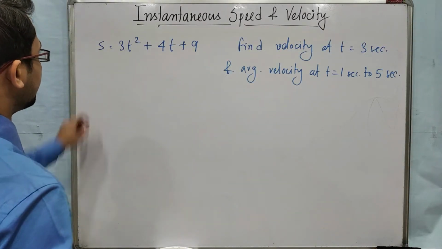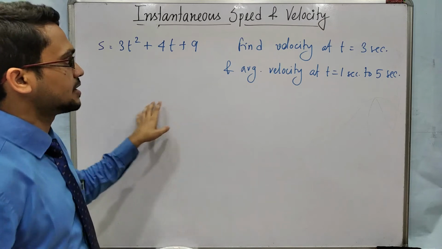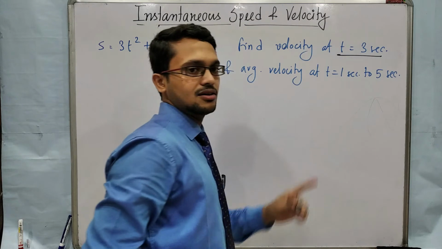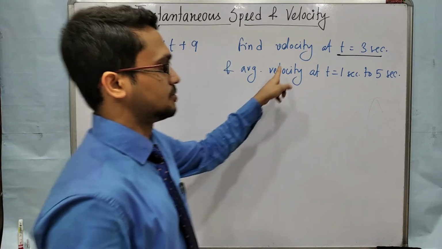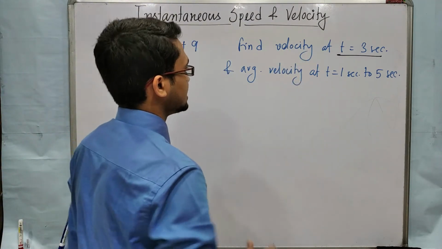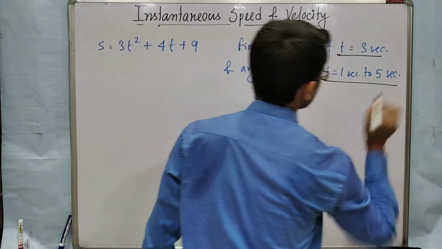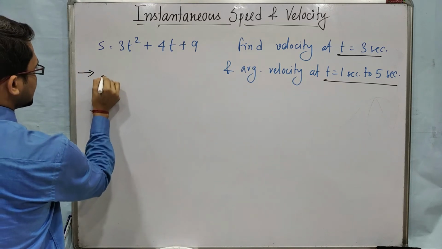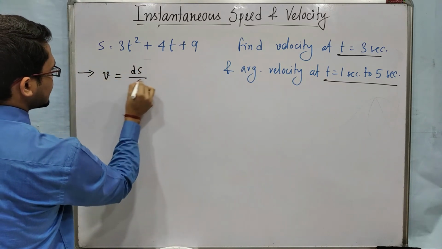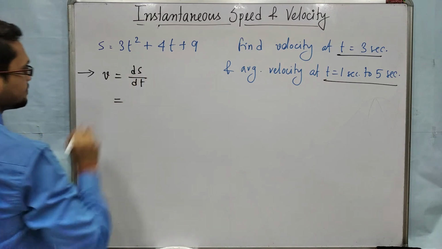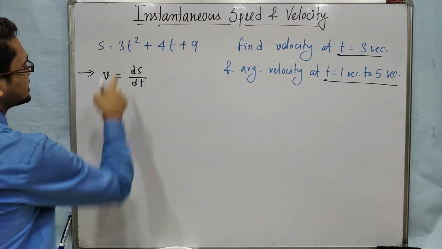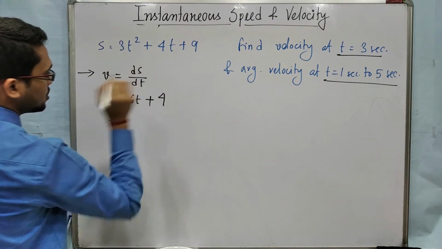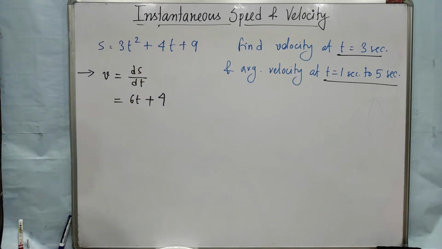So this is the problem. The displacement equation is given with time, and the question is to find the velocity at t equal to 3. At t equal to 3 means at a particular instant, that means we have to find the instantaneous speed or velocity. Then we have to find the average in this time range. Okay. So first, instantaneous velocity, that is ds/dt, simple derivative. The derivative of 3t square is 6t, plus the derivative of 4t, which is only 4, and the derivative of 9 is 0, it is a constant.